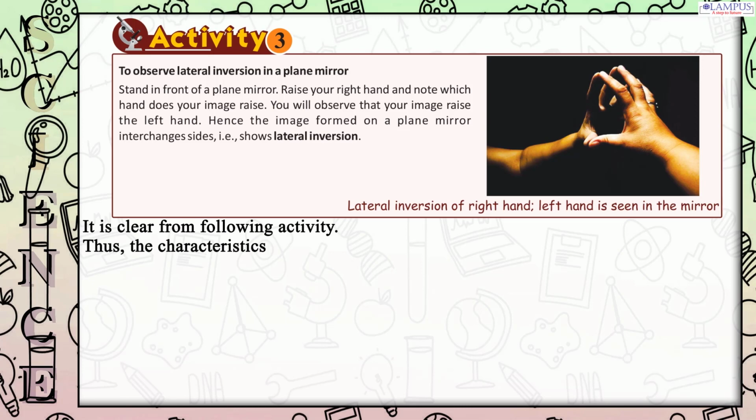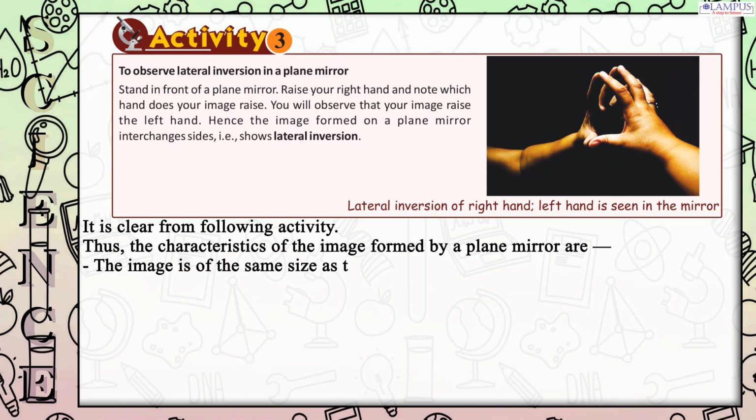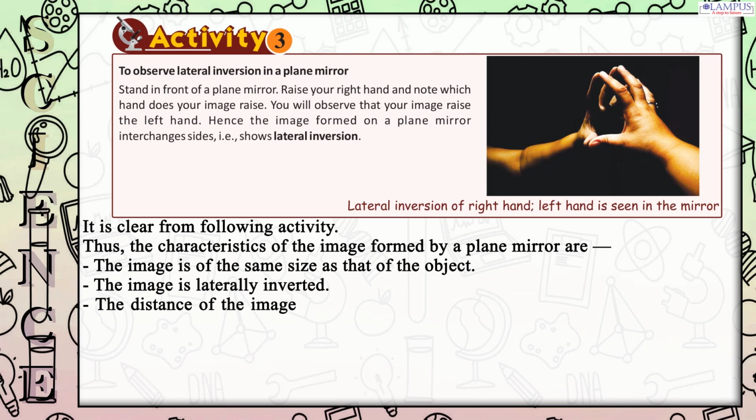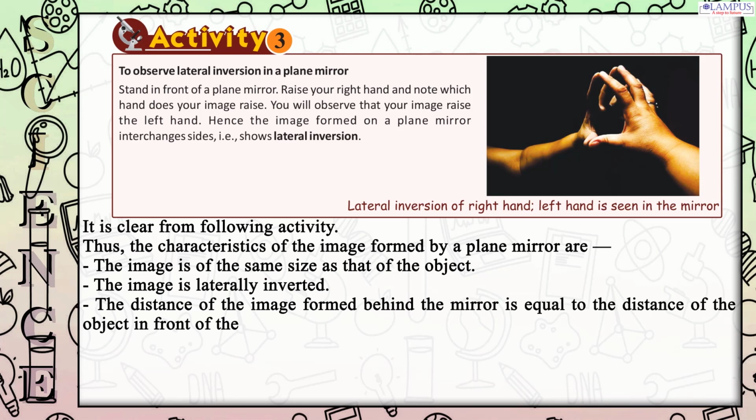Thus, the characteristics of the image formed by a plane mirror are: the image is of the same size as that of the object. The image is laterally inverted. The distance of the image formed behind the mirror is equal to the distance of the object in front of the mirror. The image is always erect and virtual.